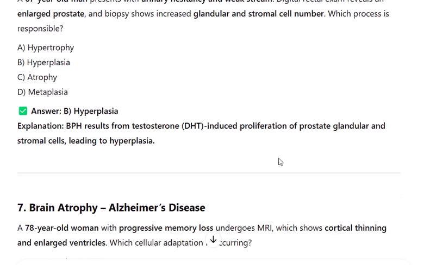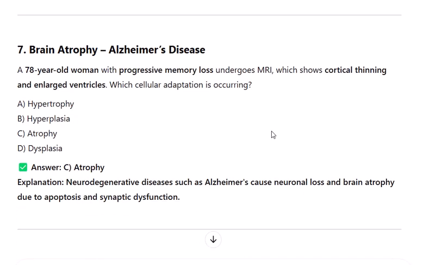7. Brain atrophy, Alzheimer's disease. A 78-year-old woman with progressive memory loss undergoes MRI, which shows cortical thinning and enlarged ventricles. Which cellular adaptation is occurring? A. Hypertrophy, B. Hyperplasia, C. Atrophy, D. Dysplasia. Answer C. Atrophy. Explanation: neurodegenerative diseases such as Alzheimer's cause neuronal loss and brain atrophy due to apoptosis and synaptic dysfunction.